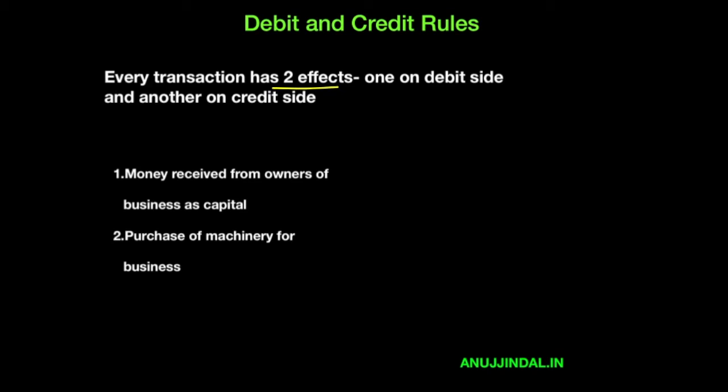Every transaction has two effects, one on the debit side and one on the credit side. We'll understand this. We will take certain journal entries and we'll be able to understand it better. Money received from owners of business as capital. Very typical and very difficult first example itself. The question is: money received from owners of business as capital.